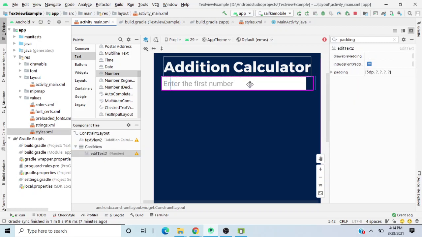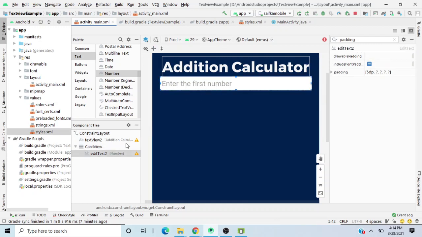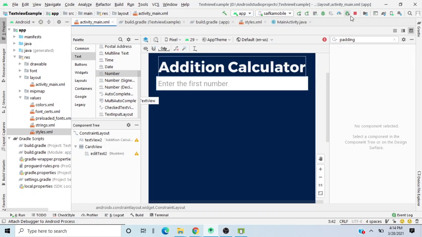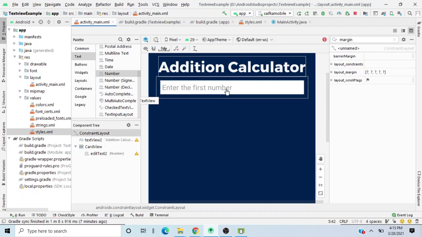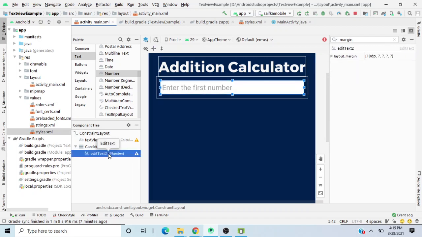Yep. And let me just quickly design this thing in this way. Now what I will do over here is basically decrease the size from here. I don't know if I can do that. Well, never mind, I'll just leave it in this way. We can also add some layer margin. Search for margin for this edit text, and we will add some margin like 10 dps all around the place.